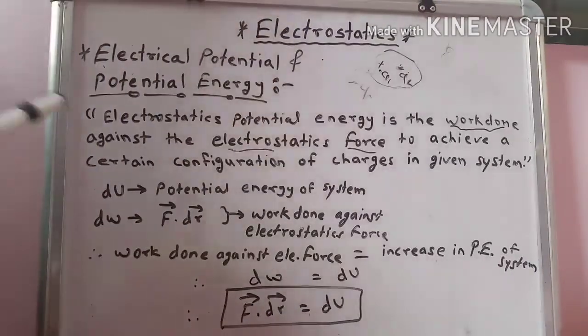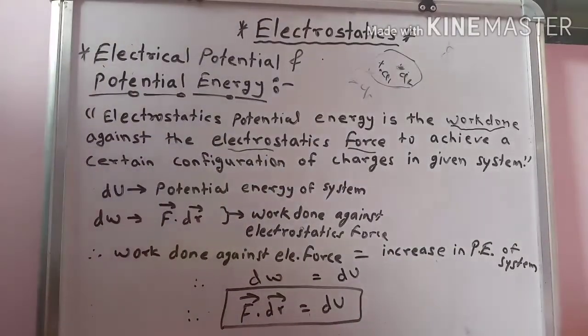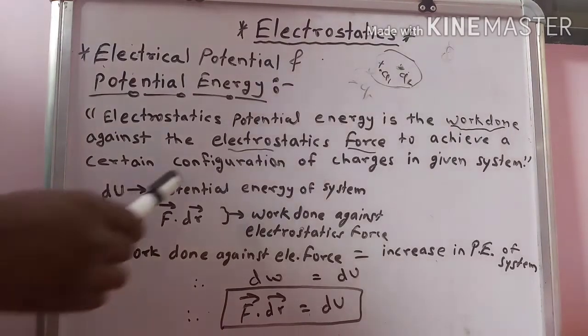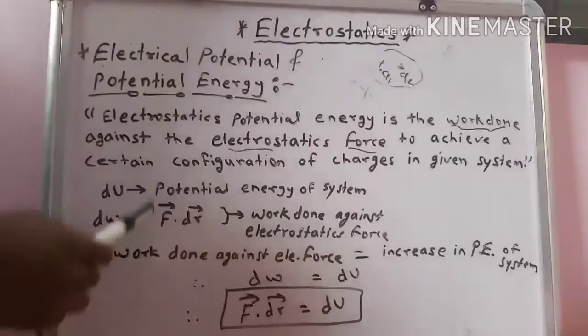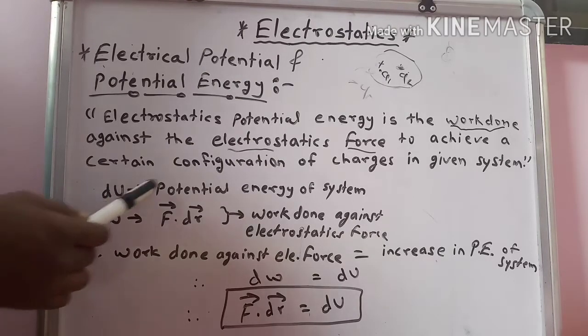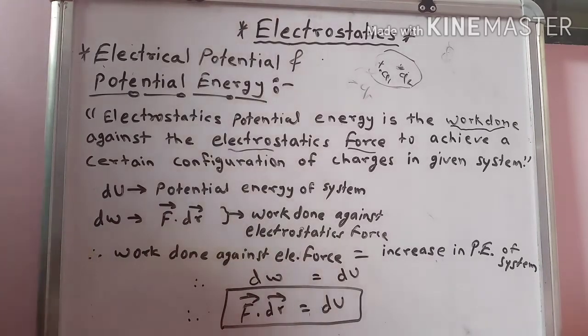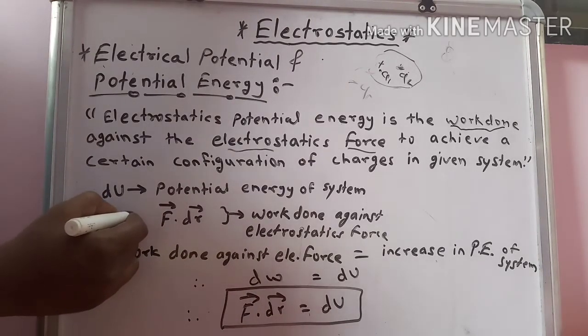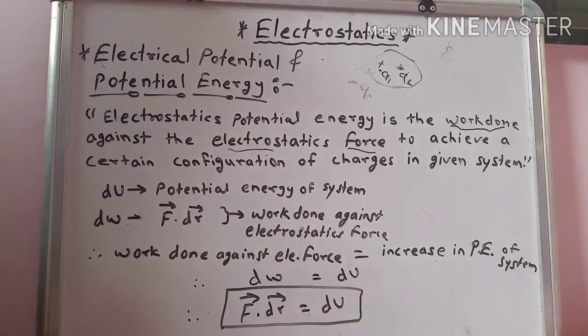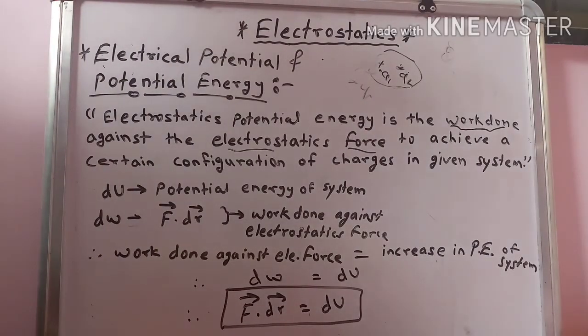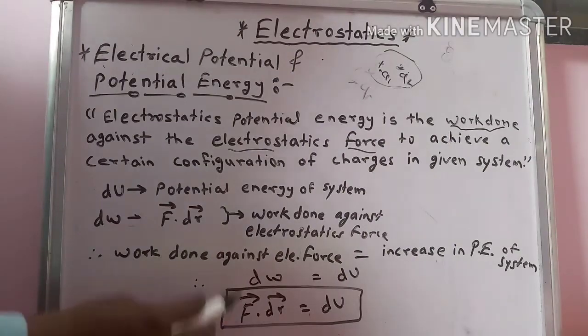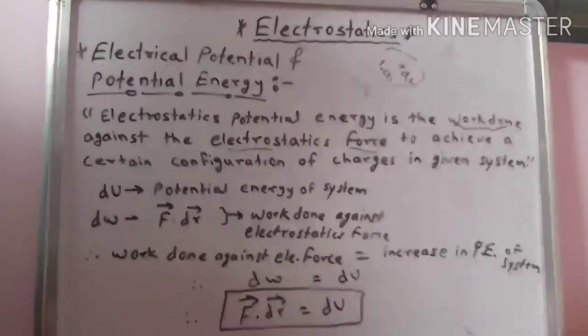It is very simple. Electrostatic potential energy is the work done against the electrostatic force to achieve a certain configuration of charges in a given system. dU is the potential energy of the system, dW is the work done against the electrostatic force, and work done is also equal to F vector dot dr vector. Both are equal by the definition of electrical potential.